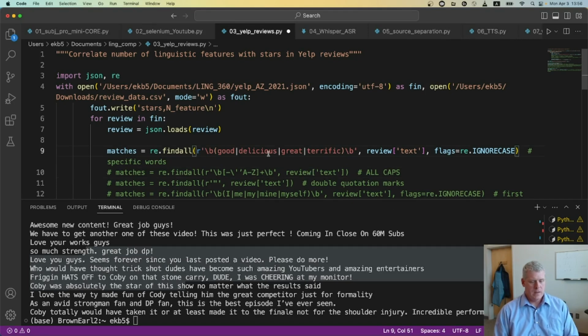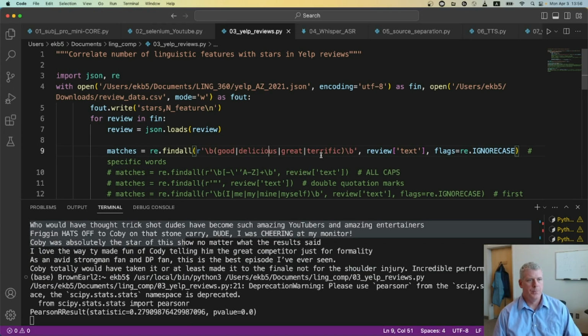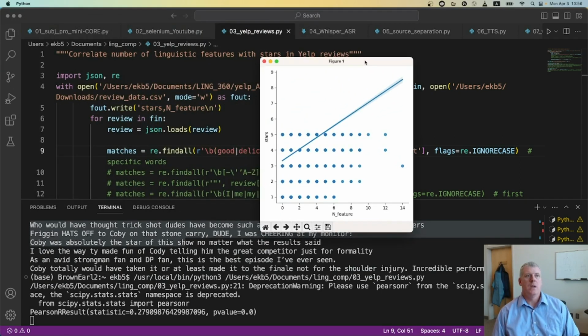So just to demonstrate, if I search for good, delicious, great, terrific, I assume we're going to see a positive correlation, right? That's what we saw in class today, actually. So let me pull this over to the screen you're looking at right here. Yeah, there's a positive correlation. The higher the number of those words, good, delicious, terrific, etc., the higher the number of stars. Okay, that's useful.